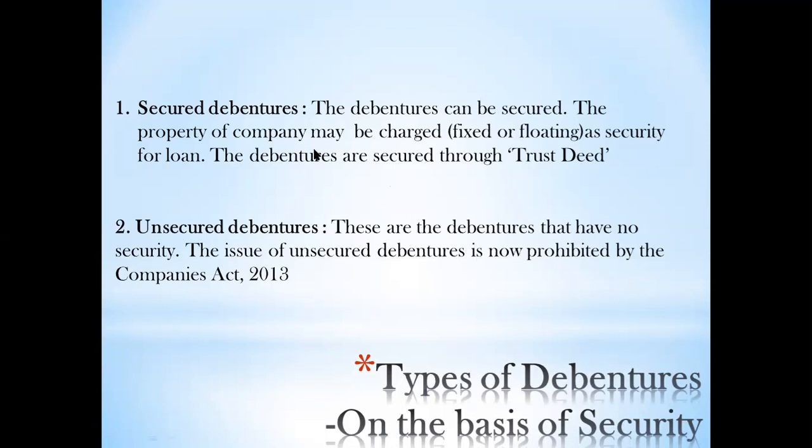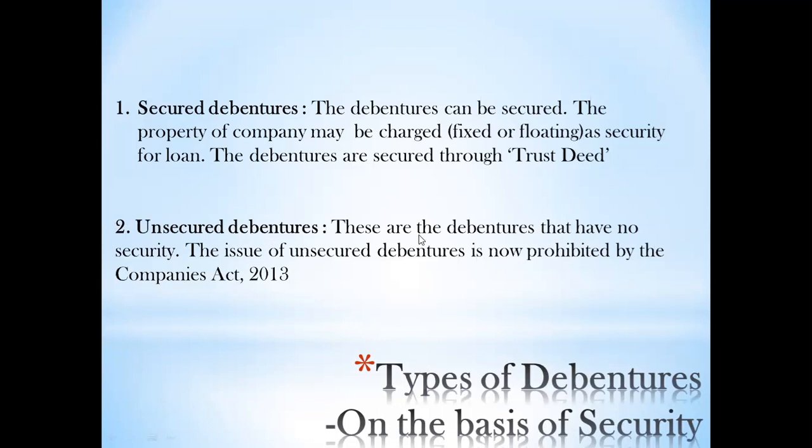So the debentures are secured, that is, it may be either fixed, that is, the charge is created in favor of the fixed assets, which will be beneficial to the creditor, or floating, that is, on general assets. So basically, the debentures are secured. That means, somehow, you will be getting your principal amount with the interest back. So that is a guarantee which you get when you invest in the debenture of the company.